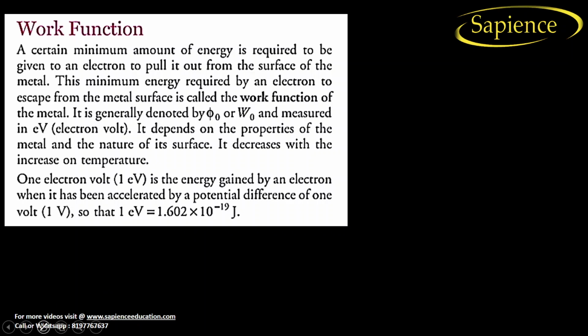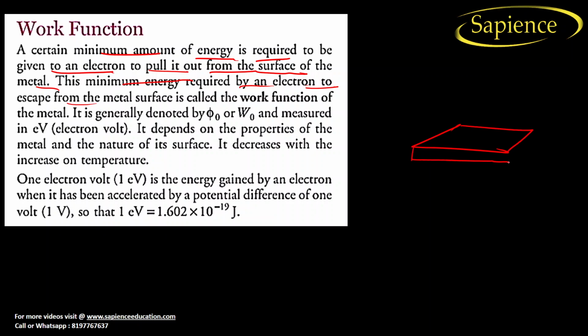Now, the more important term is known as work function. What is work function? A certain minimum amount of energy is required to be given to the electron to pull it out of the surface of the metal. This minimum energy required for an electron to escape from the metallic surface is called the work function. Let us consider there is a sodium or any metallic surface.